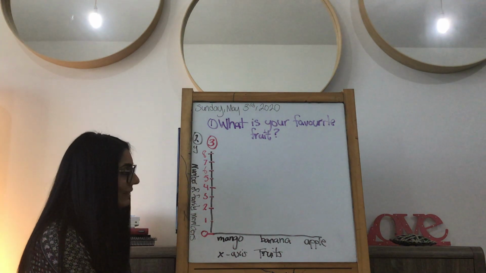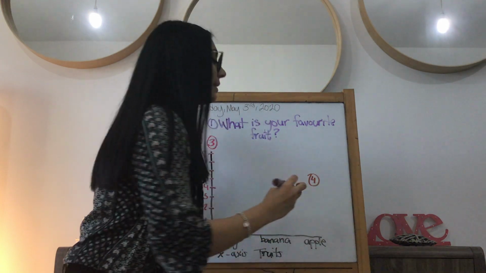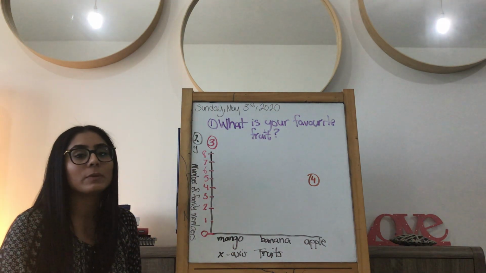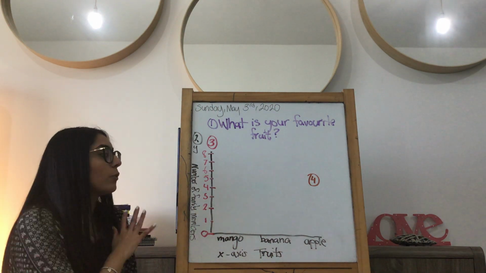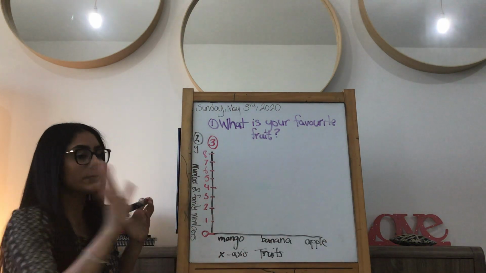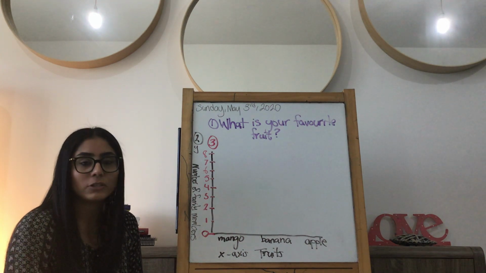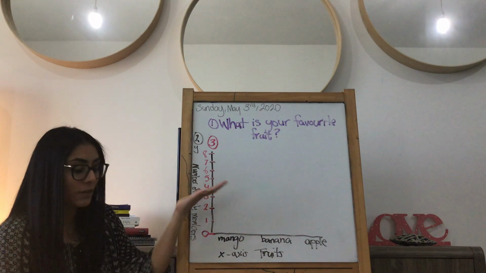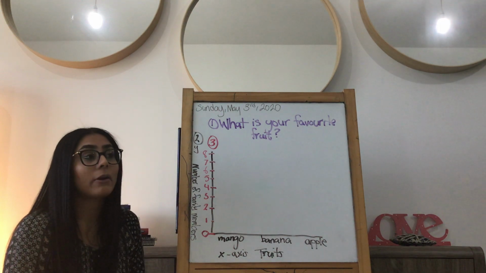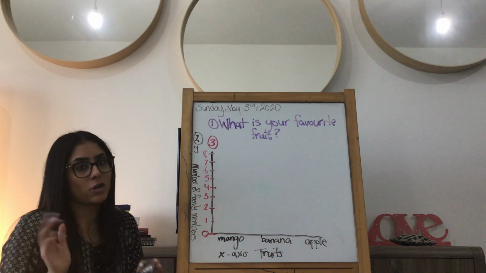Number 4 was your legend. So I'll put 4 here, legend. Now, we're not comparing anything. So in a couple days, we're going to be doing double bar graphs. So we don't need a legend right now. I'm not even going to talk about the legend right now. I'm going to talk about it probably on Tuesday or Wednesday, so I'll just leave it. So we don't need number 4 just yet. I do need you to know what it is, and I'm sure most of you know what a legend is. We just don't need it yet because there's nothing we're comparing. There's nothing to compare, right? For example, maybe I was comparing between boys and girls. Then you could have a legend, but right now we're not, so let's just leave it.